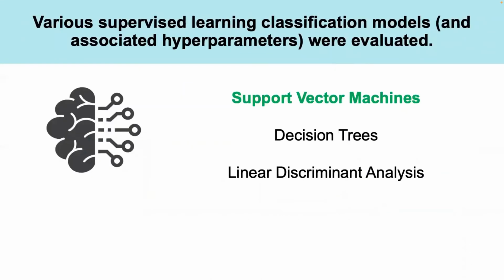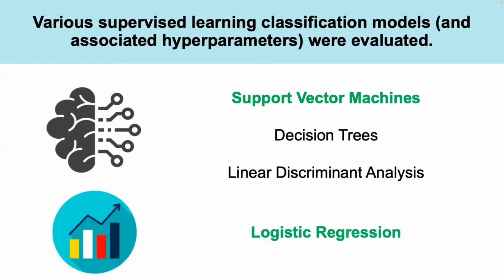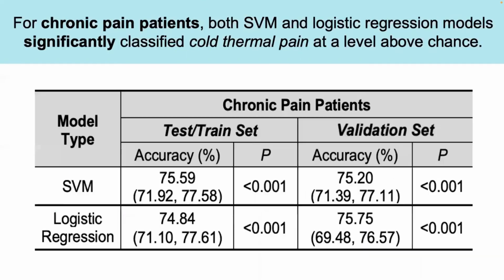A number of supervised learning approaches were evaluated, with support vector machines ultimately determined to be the best machine learning classifier for cold pain. To compare this to more traditional inferential statistics approaches, logistic regression models were also used. And as our prior work highlighted differences in EEG outcomes between chronic pain and healthy controls at baseline, models were run separately for each group.